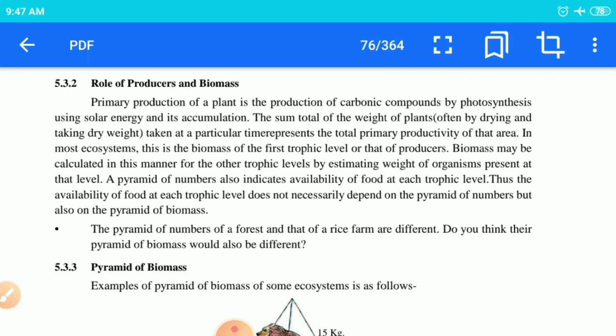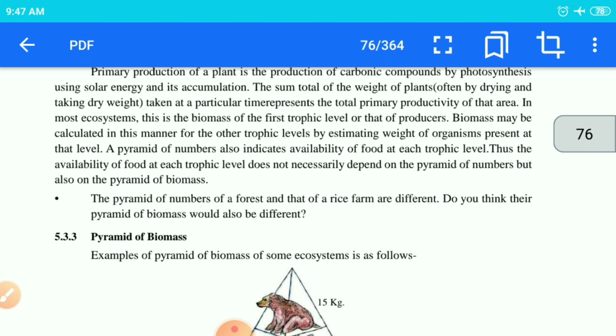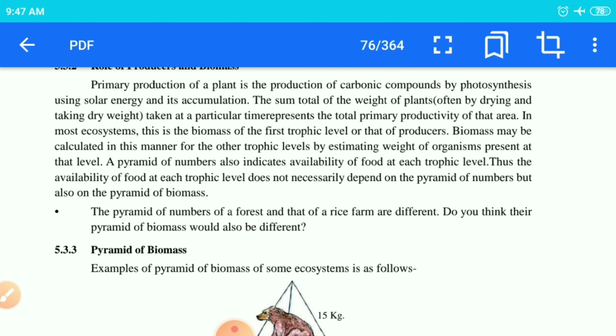Then the role of producers and biomass. What's the role? What's the importance? As you know, only green plants are capable of producing their own food with the help of photosynthesis. So definitely their weight will be more as compared to the others. If you are talking about dry weight, their individual dry weight will be very small, but as compared to other organisms, their total dry weight will be more because of their number. Biomass will be calculated in that manner only, that is, for each trophic level, by estimating the weight of the organisms present at that level.